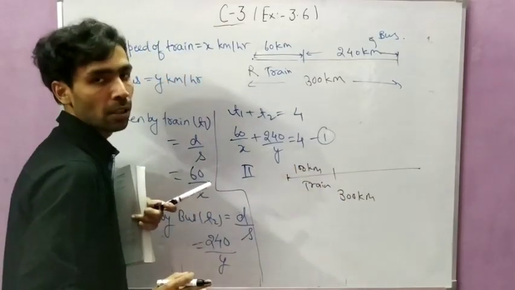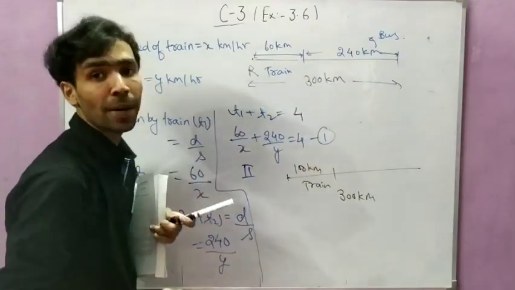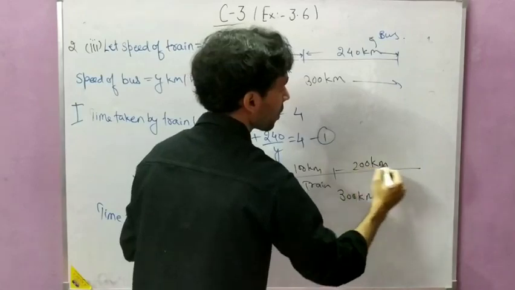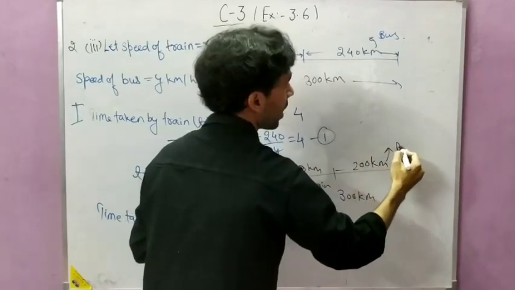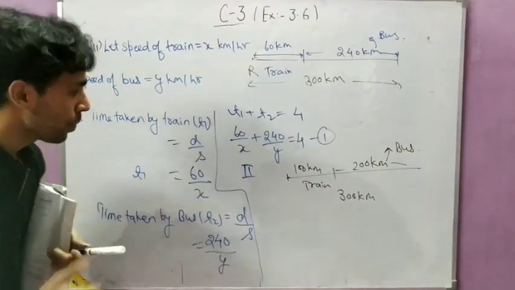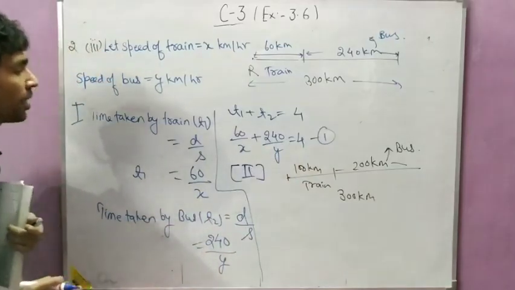If she covers 100 km by train, then the remaining she will complete by bus. So the remaining distance will be 200 km, and that distance she will cover by bus. In the second condition, again the same case you will do.